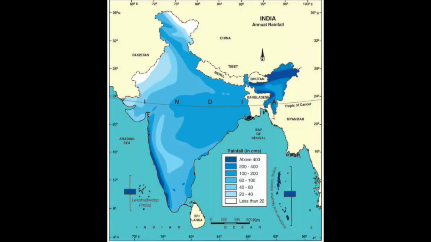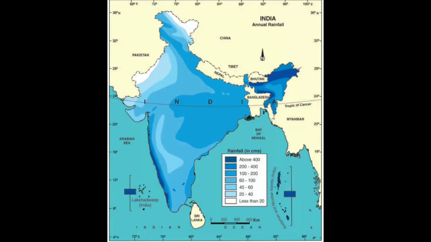These winds enter India through Kerala, situated on the western coast of South India. The Western Ghats obstruct them as soon as they enter the coast. This gives more rain on the windward side of the Western Ghats. After crossing the Western Ghats, when these winds reach the Deccan Plateau, there is little humidity left in them, so the amount of rain decreases. The Deccan Plateau lies on the leeward side of the Western Ghats, so it becomes a rain shadow area.